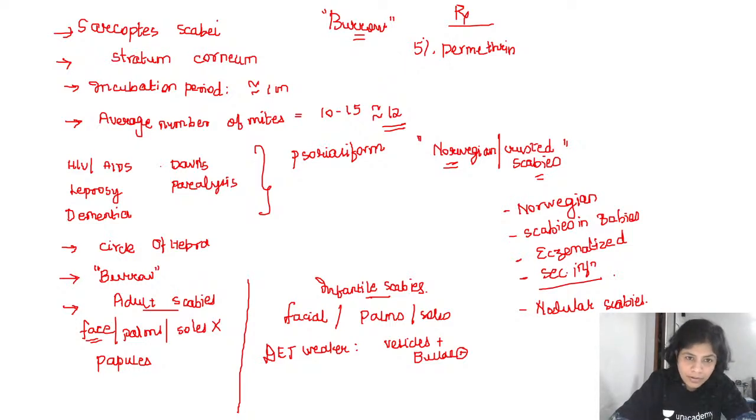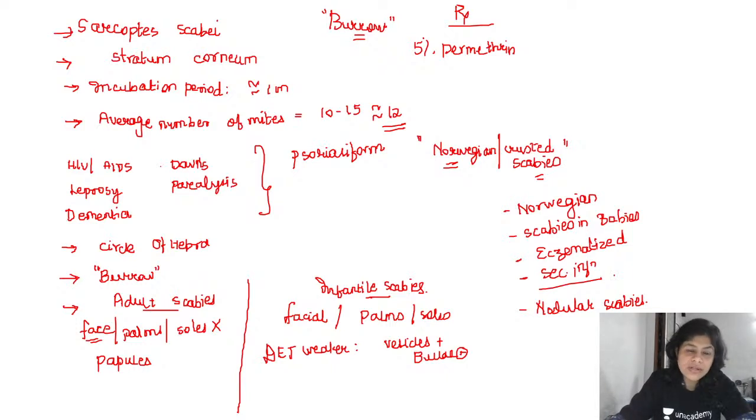Not only the patient but also the family members, or the contacts, need to be treated even if they are asymptomatic. Okay, now the 5% permethrin is also used in pregnant females, newborns and infants. Though the safest medication one can use in an infant is sulfur, the problem with sulfur is that it is going to stink and stain. For these disadvantages, it is no longer used in the treatment of scabies. What you prefer is permethrin.